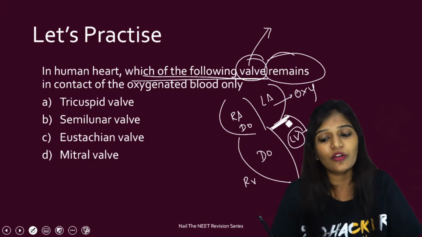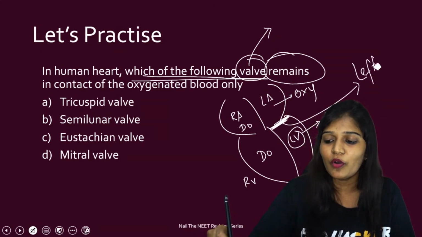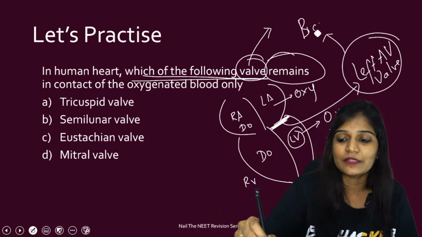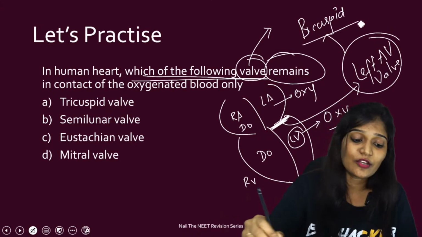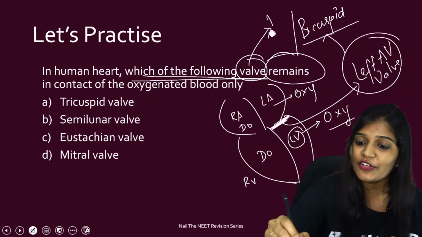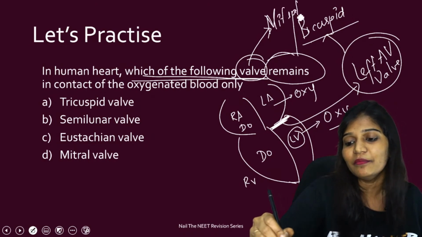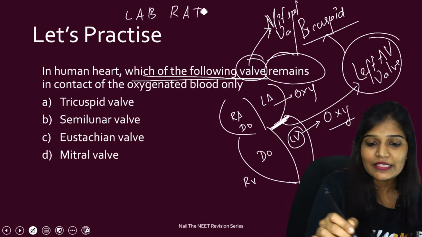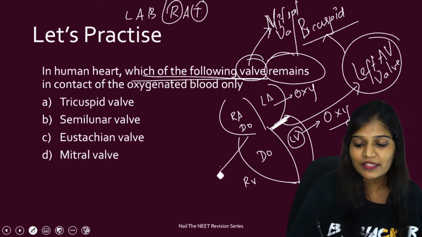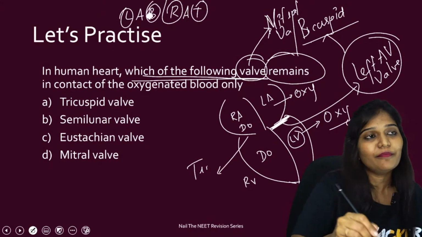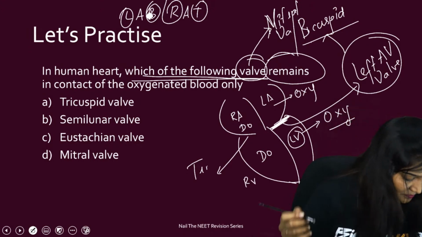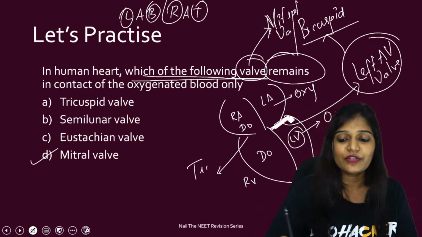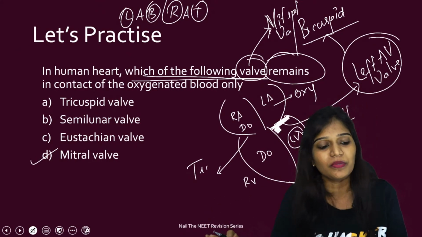Now the question is, which valve is in contact with this one? What is this valve called? Can I say the left AV valve? And I told you the left AV valve is the only valve which is made up of two cusps, or we can say bicuspid. The bicuspid valve is otherwise called what? Mitral valve. It's not tricuspid, guys. It is bicuspid, the mitral valve. I told you, please remember LAB RAT. So the right is going to have tricuspid, and the left is going to have bicuspid. So what's the answer? Very simple. Yes, Ashwin, this is the mitral valve. Remember, this is the mitral valve or bicuspid. The rest of the valves are going to be tricuspid.